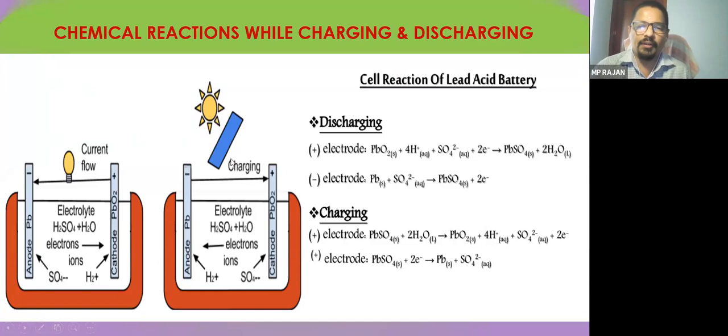In a fully charged battery, you can see the sulfuric acid content will be higher, and the lead peroxide plate will have a brown color. The positive plate will have a brown color, lead peroxide, and the negative plate will have a gray color, the spongy lead. Okay, so this is what is happening. We can say this is the cell reaction inside a battery.